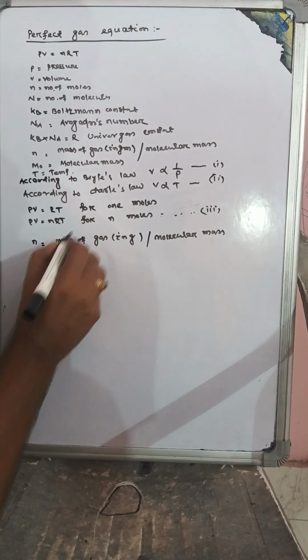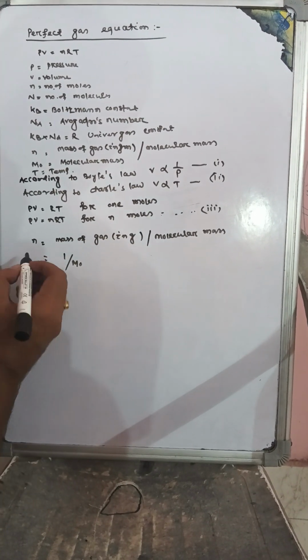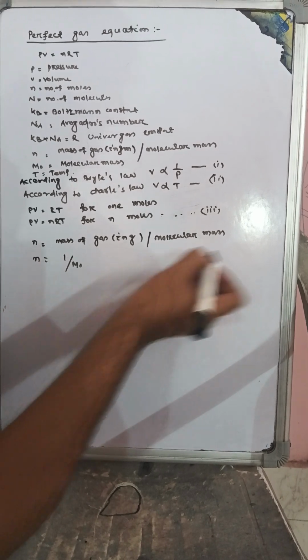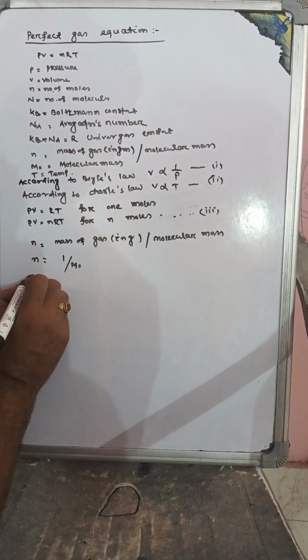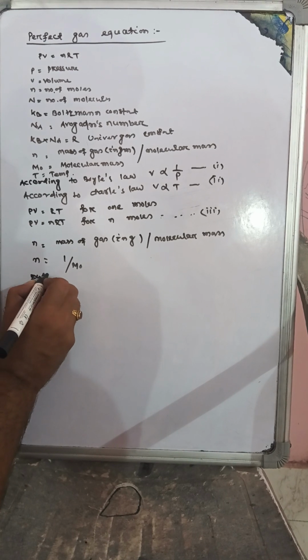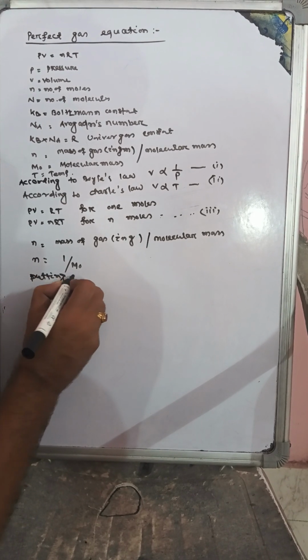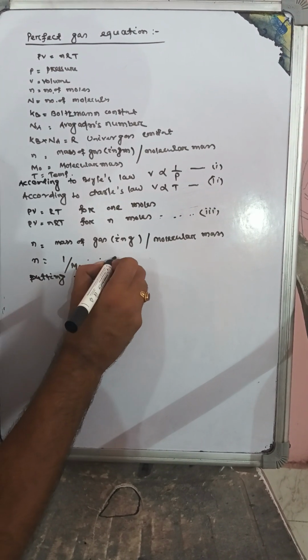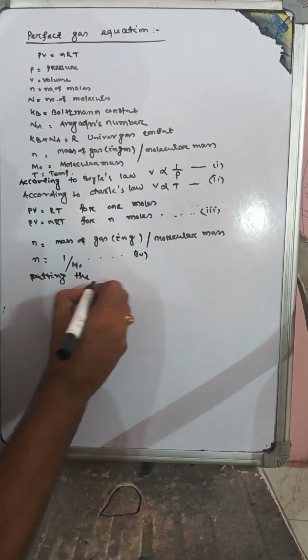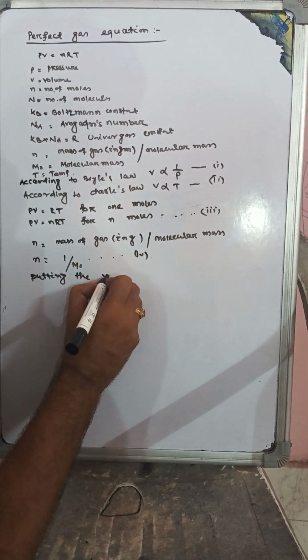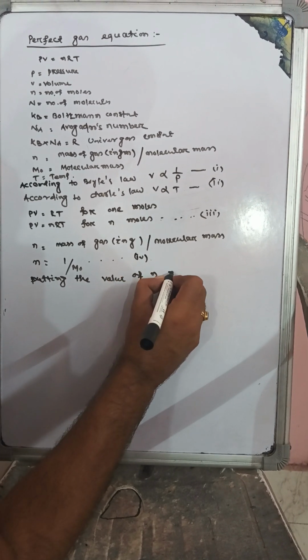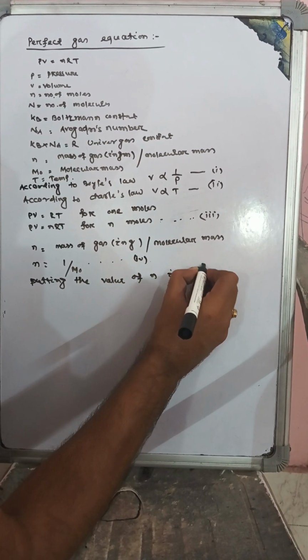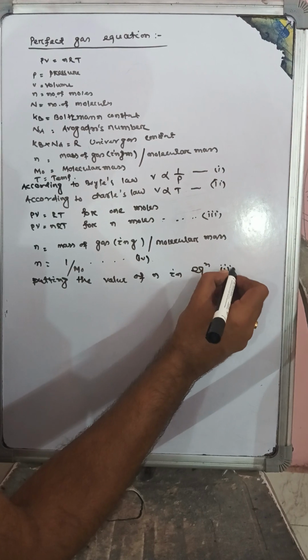Then we put the value of n in equation third.